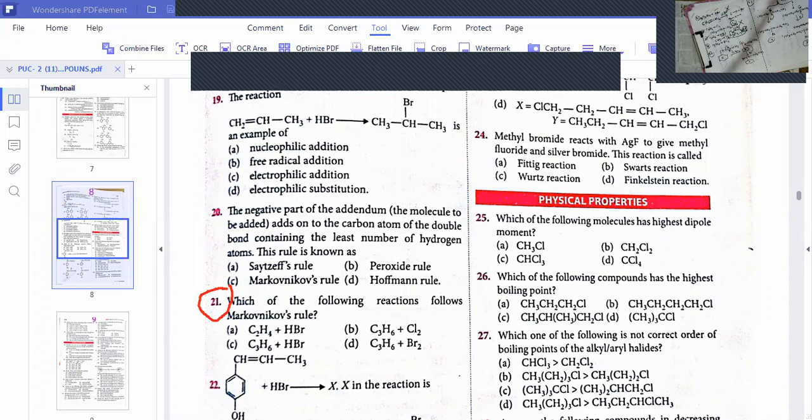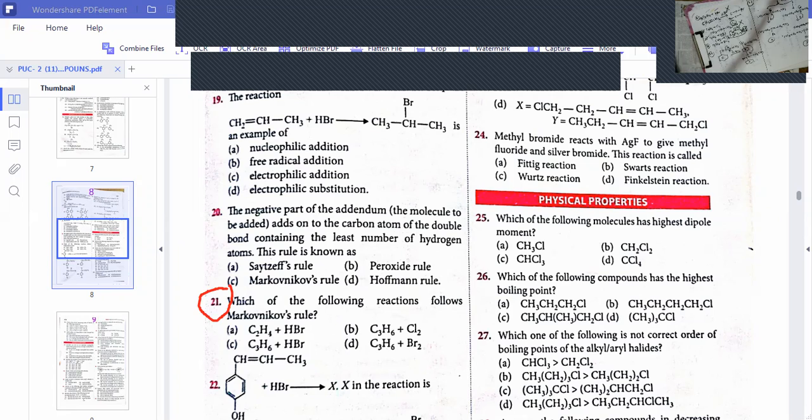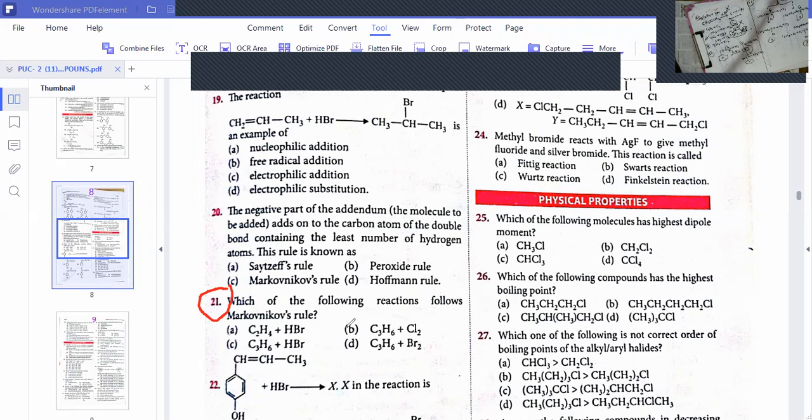So dear students, let us see the chlorine case. In the chlorine case there is no Markovnikov addition. In the bromine case there is no Markovnikov addition. Only in the presence of addition of HBr, but that was a symmetrical alkene. But C3H6 is an unsymmetrical alkene. What is the correct option for question number 21? C is the correct option.